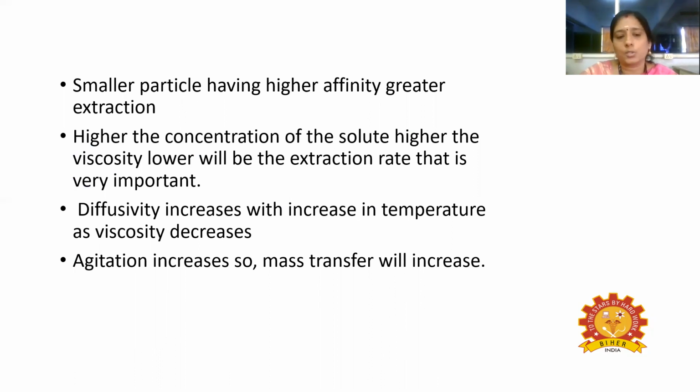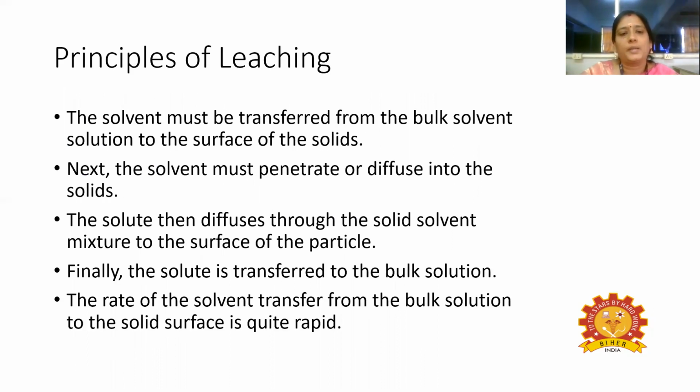The agitation also plays a vital role in this extraction process. When the agitation increases, the mass transfer will also be increased. The main principle of leaching is that the solvent must be transferred from the bulk solvent solution to the surface of the solid. Next, the solvent must penetrate or diffuse into the solid.